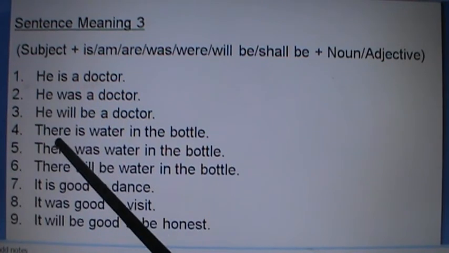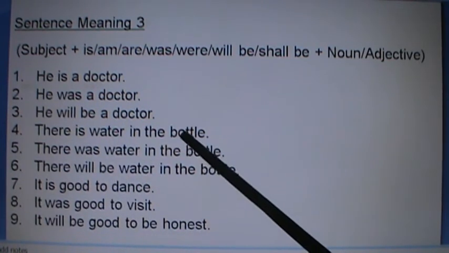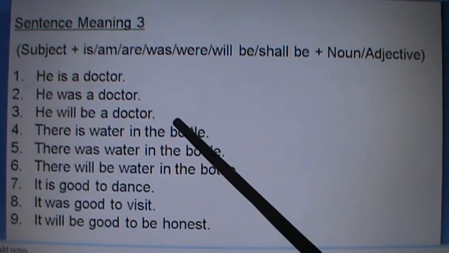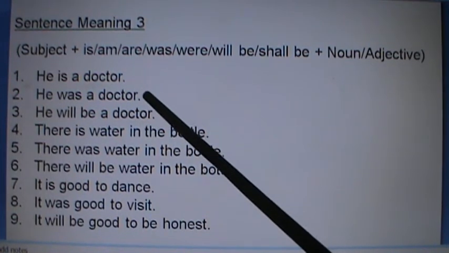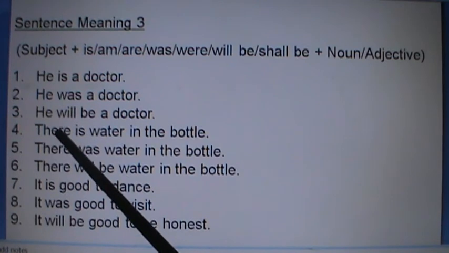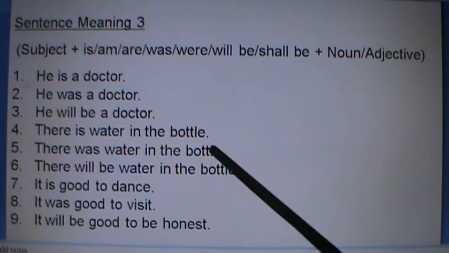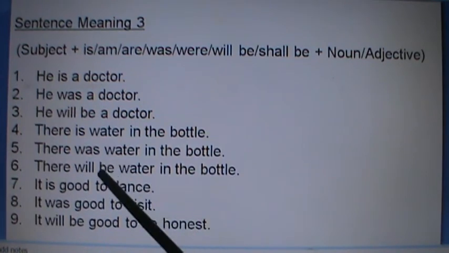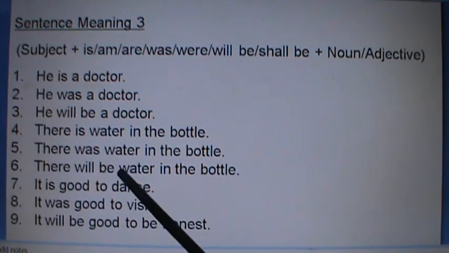Similarly, let's go ahead. There is water in the bottle. बोतलमा पानी छ. If there is no clear subject while speaking, then in English you can use "there". There was water in the bottle. बोतलमा पानी थियो. There will be water in the bottle. बोतलमा पानी हुनेछ in the future.